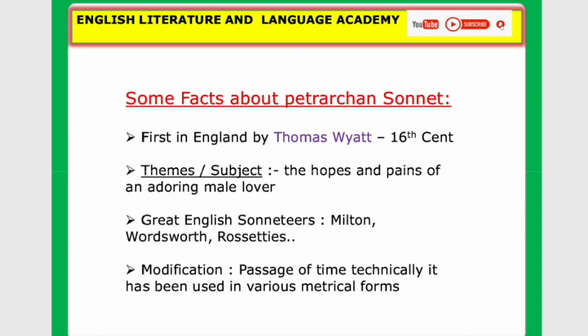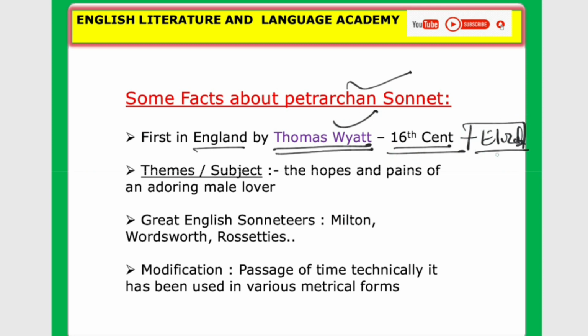Now let us understand some facts about the Petrarchan sonnet. This is very important, and this type of fact will be asked in the exam. So let's see. This form of sonnet, the Petrarchan sonnet, was introduced in England by Thomas Wyatt. Who introduced this form of sonnet? Thomas Wyatt in the 16th century. It is the age of Elizabeth. Please remember, the 16th century is known as the age of Elizabeth. Thomas Wyatt introduced it in England.